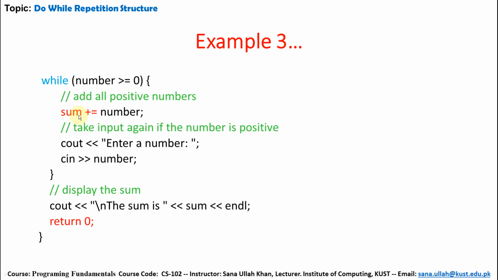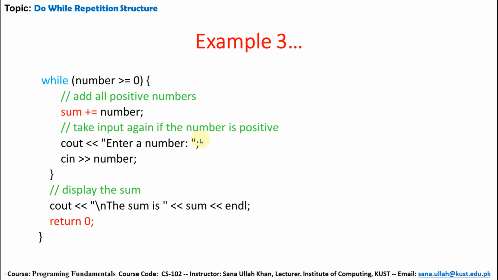So the sum's initial value is 0, already defined, then add the number. sum += number means that sum is assigned the value of sum plus number. When the result comes, it will be assigned to the sum. So the sum's initial value is 0, sum plus number is 0 plus 5, equal to 5, assigned to the sum.